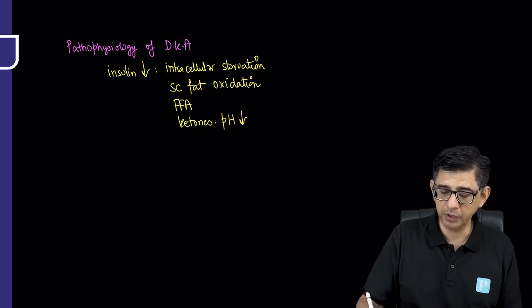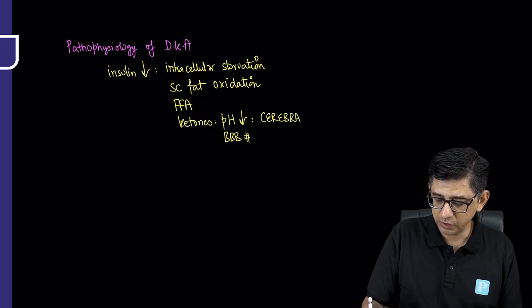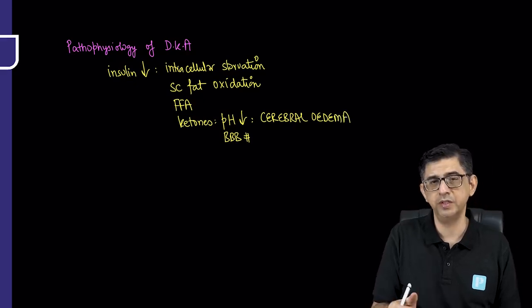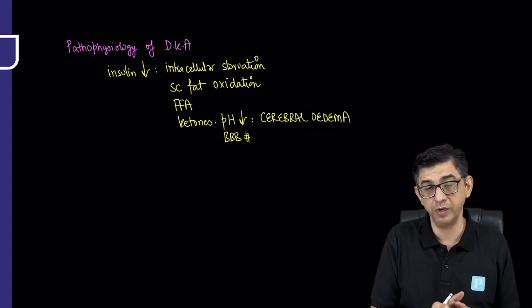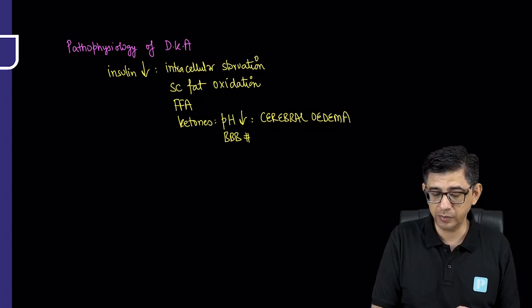This decline in the pH is responsible for damage to the blood-brain barrier. The damage to the blood-brain barrier, as I explained earlier, will contribute to cerebral edema, which can contribute to death of the patient. So we can have outrageously low pH values in patients on presentation, pH of 6.7, 6.8. Yes, pH of 6.7, outrageously low values can be responsible for this kind of an extreme presentation.